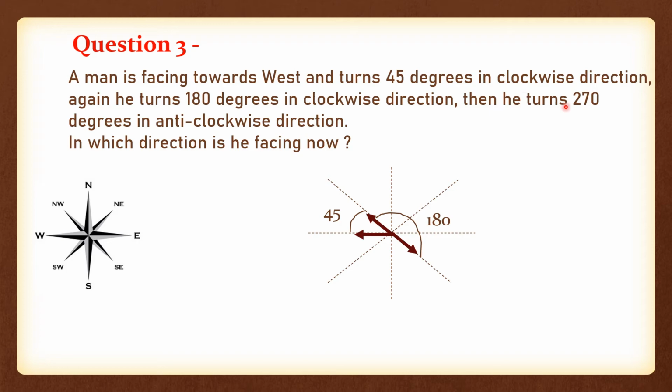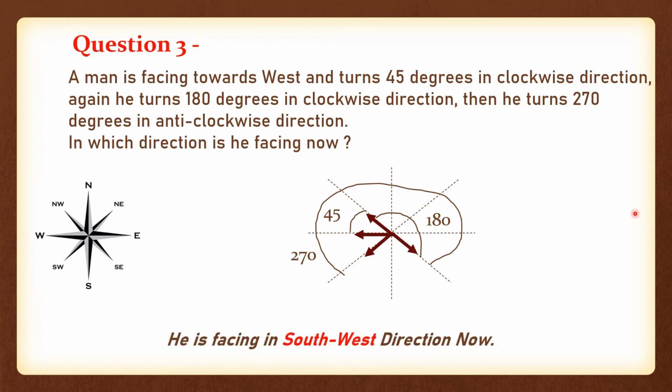Then he turns 270 degrees in anti-clockwise direction. So from here he is turning 270 degrees in anti-clockwise. We already know from here to here it is 180. So if we add 90 more, then we can get 270. So from here again we need to turn 90 degrees in anti-clockwise direction. Like this. So this is our complete 270 degrees. Now he is facing in this direction. So the final direction in which that man is facing is southwest. So our final answer will be: he is facing in southwest direction now.